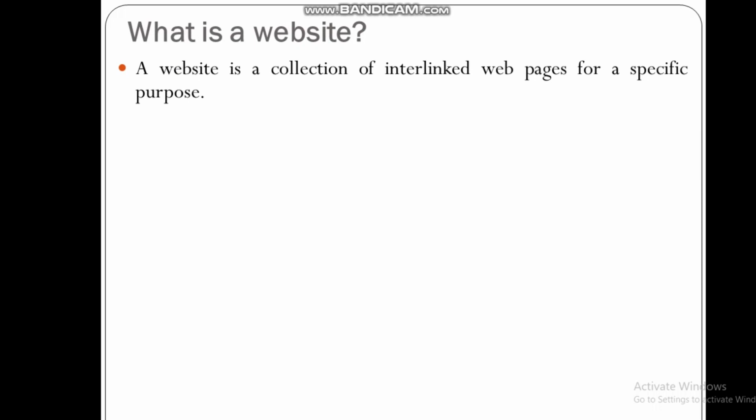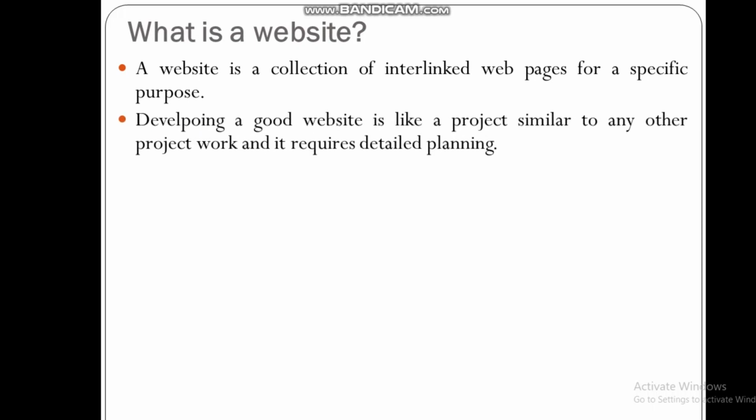Whatever single file we create in Composer or using Notepad, that file is known as a web page. And when there are several web pages interlinked, that is known as a website. Developing a good website is like a project similar to any other project work, and it requires detailed planning.